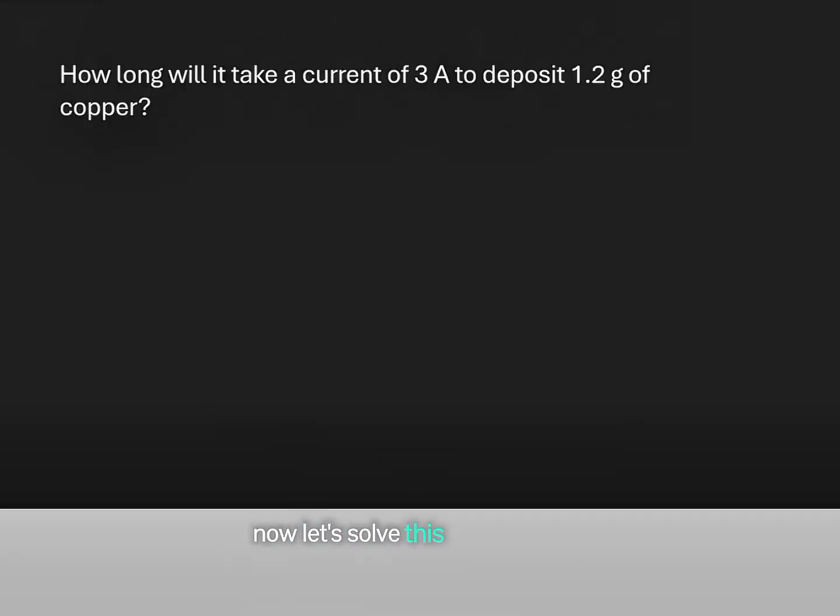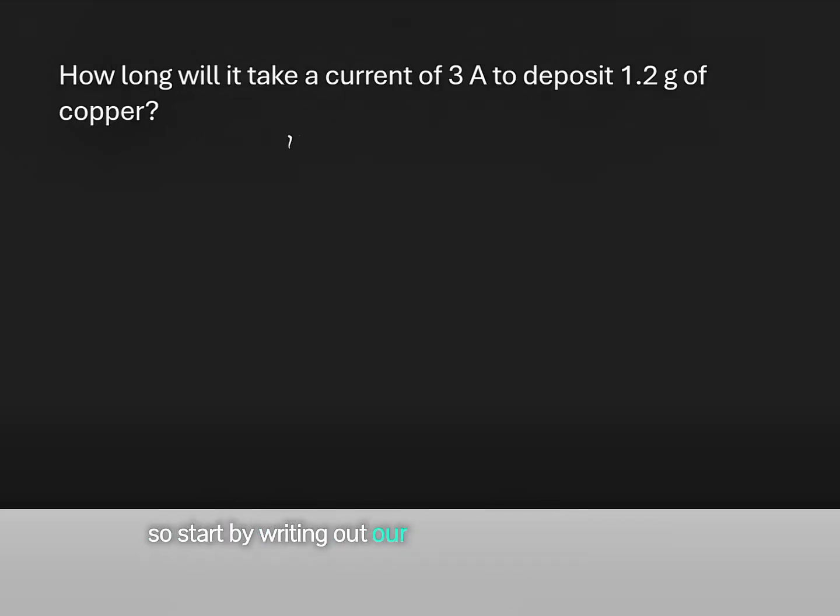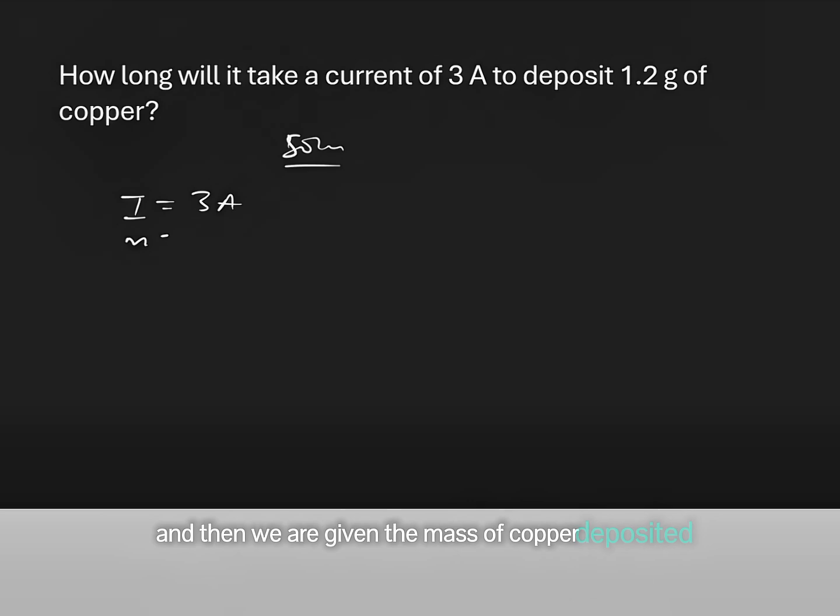Now let's solve this next question. It states, how long will it take a current of 3 ampere to deposit 1.2 gram of copper? So we'll start by writing out our parameters for the question. So we have the question, we're given the current I to be equal to 3 ampere, and then we are given the mass of copper deposited to be equal to 1.2 gram, and then we are asked to calculate how long it will take. That means we are calculating our time t.